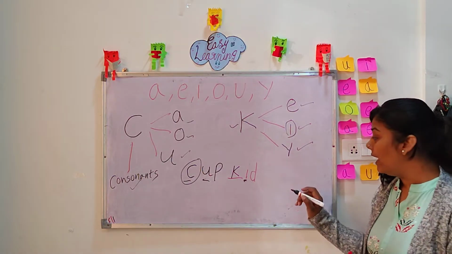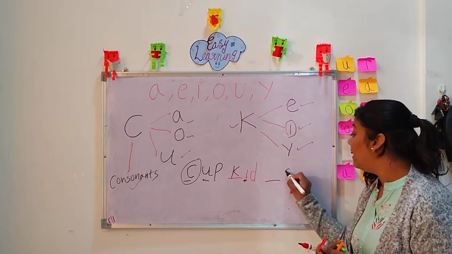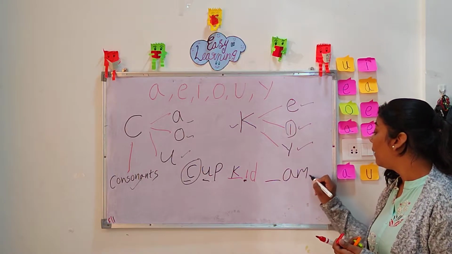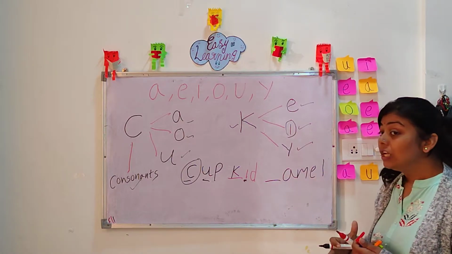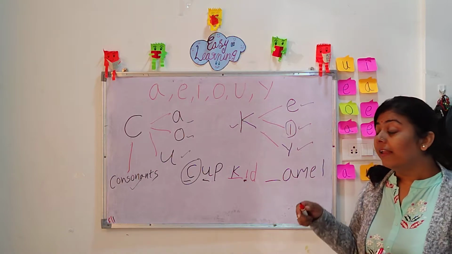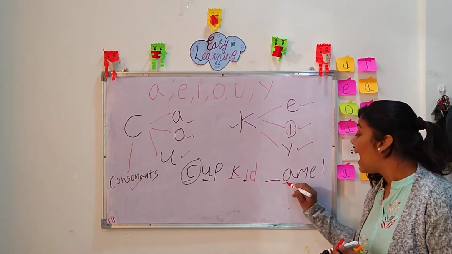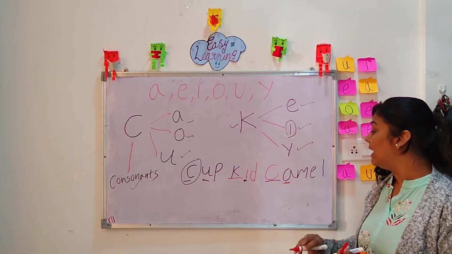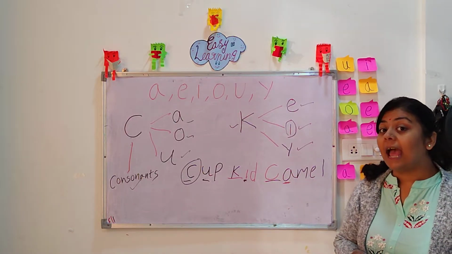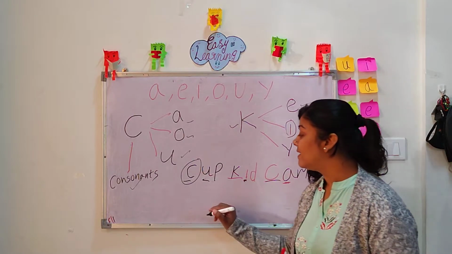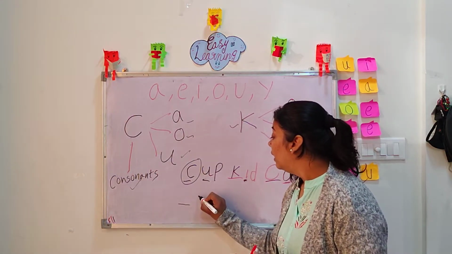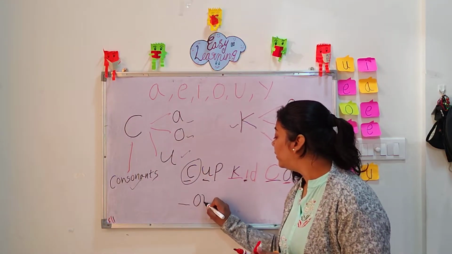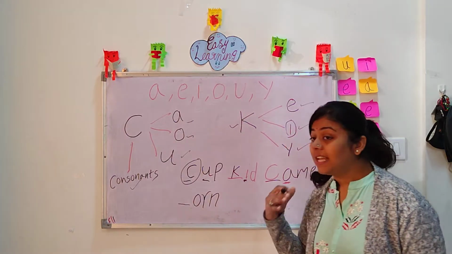Okay, we will do some more examples. The word is camel. So what is the sound after K? After K, the sound is A. That's why we are going to use C there. C-A-M-E-L, camel. We will do some more examples like corn. So what is the sound after K?